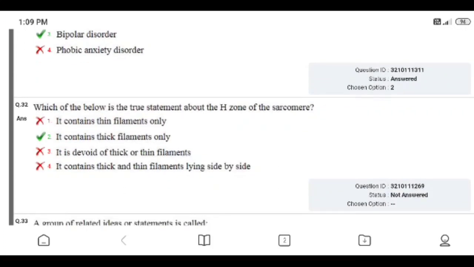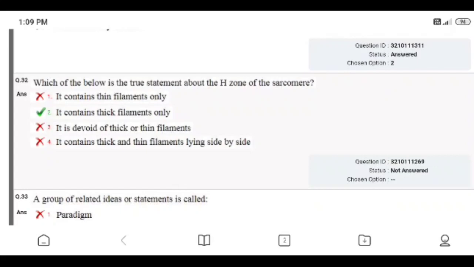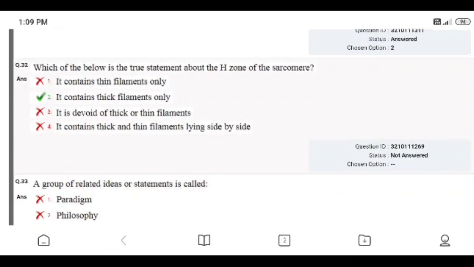Question number 32. Which of the below is a true statement about the H zone of the sarcomere? Options: it contains thin filaments only, it contains thick filaments only, it is divided into thick or thin filaments, or it contains thick and thin filaments lying side by side. I did not answer this question. Right answer: the H zone of the sarcomere contains thick filaments only.